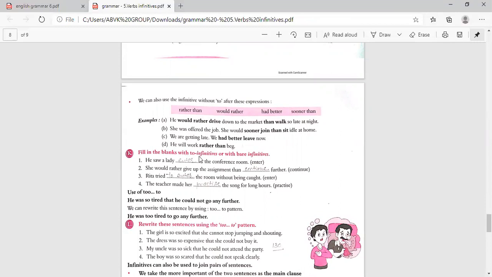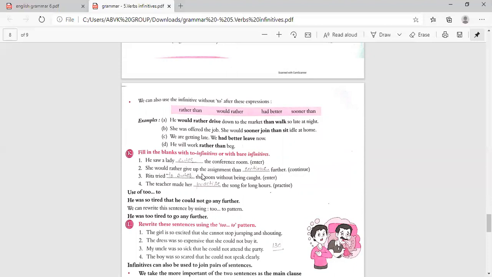Fill in the blanks with the to-infinitives or with the bare infinitives. Now you have to decide between to-infinitive and bare infinitive. He saw a lady dash the conference room. What will he write? He saw a lady enter. Simply write enter. He saw a lady enter the conference room. Here, no to-infinitive, bare infinitive.